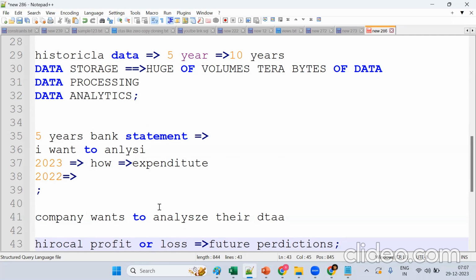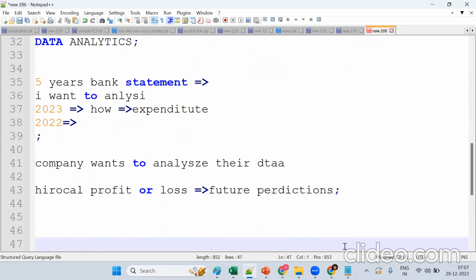Now, why do they want to analyze data? Because they want to know whether they're getting profit or loss when compared to the previous years. By comparing previous years only, they are able to get the data, like whether they're getting profits or loss. Getting a little bit at least?